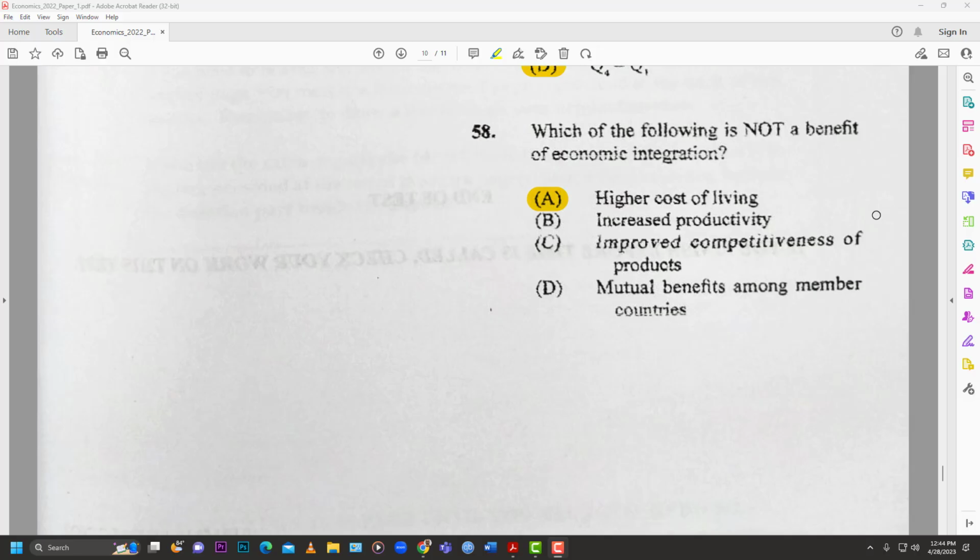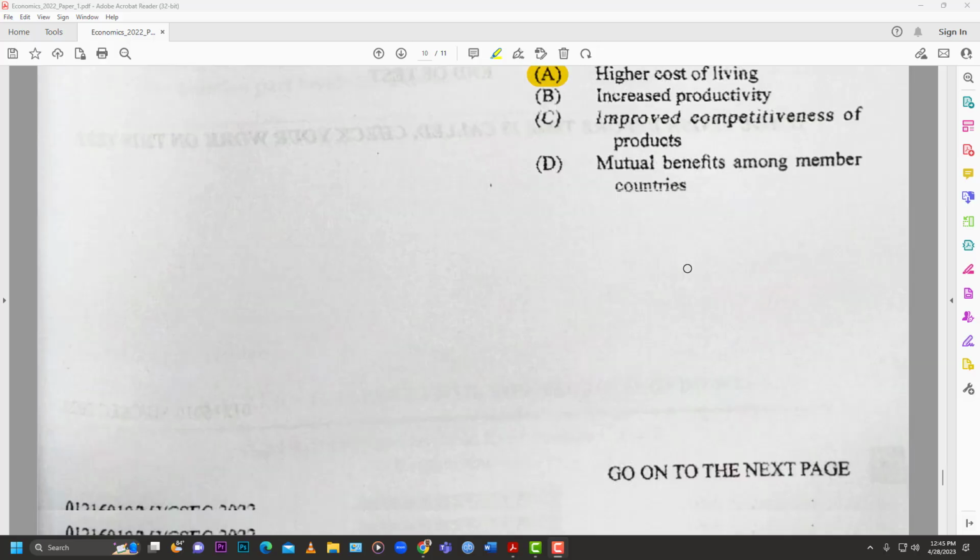Increased productivity, of course. You have more persons competing, and so people are going to be on top of the game, and they can't afford to slack off. So, of course, productivity would kick up. C, improve competitiveness of products, like I said, because all of the economies are coming together as one. You now have to improve your competitiveness both in services and products, because I can simply drop you and go to our next island's product. Mutual benefit among member countries, of course, we're trading and stuff like that, so there's mutual benefit to be had.